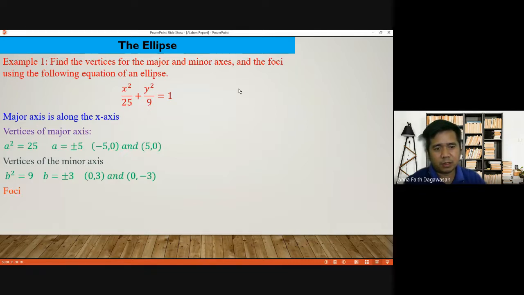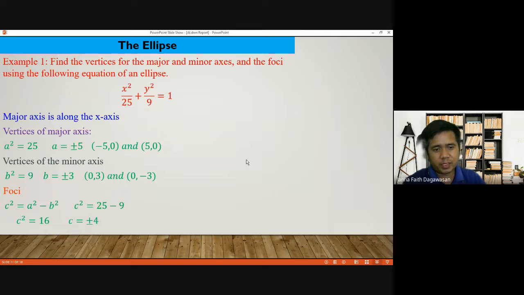How about the foci? Since A is given and B is given, we use this formula, since C is what we are looking for. The formula is C squared is equal to A squared minus B squared. Just substitute the values, 25 minus 9, which is equal to 16.